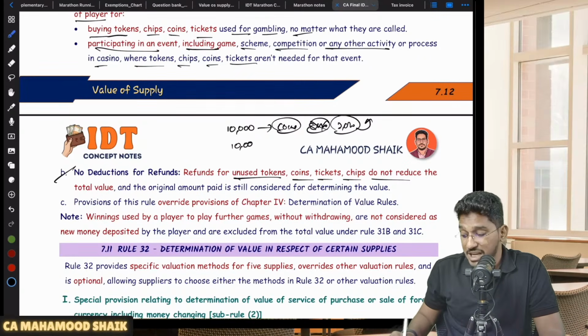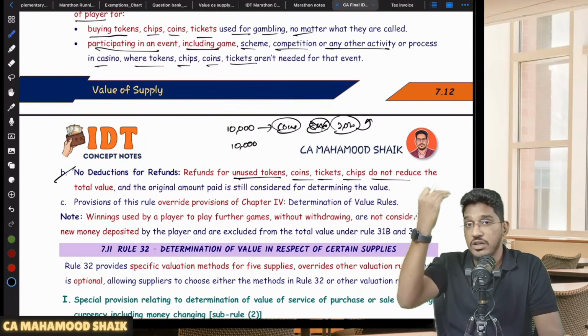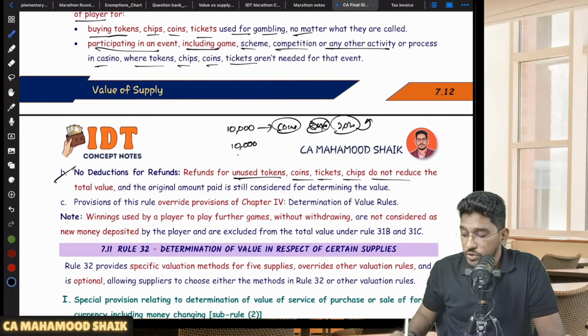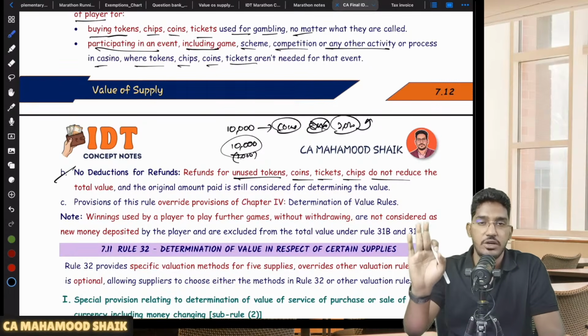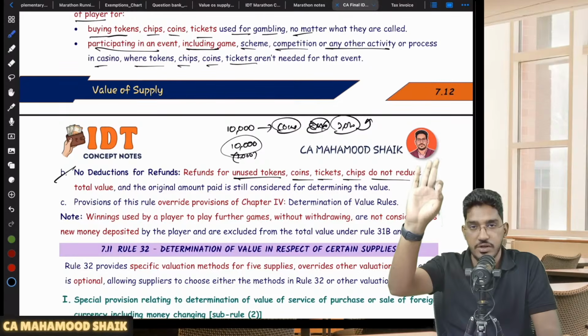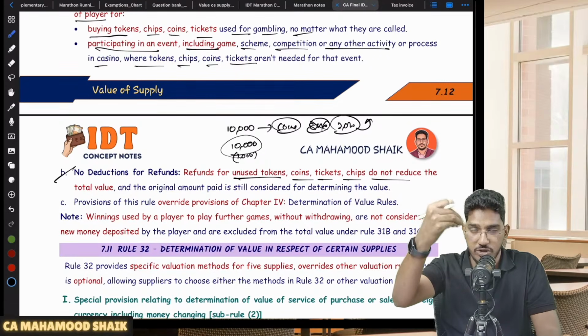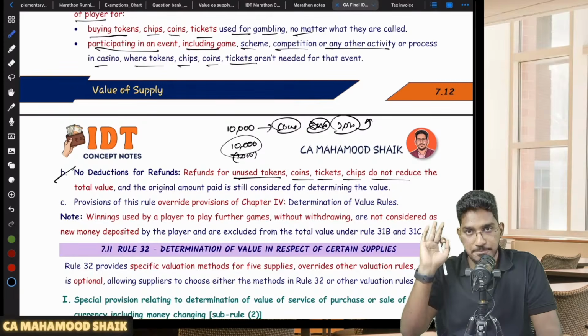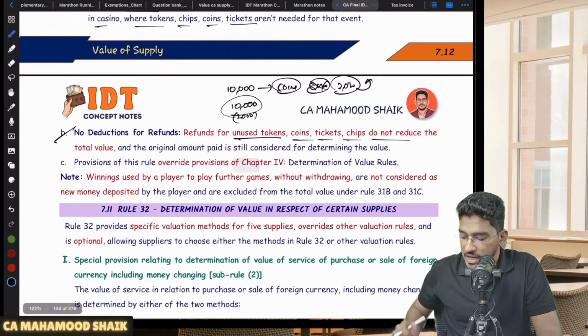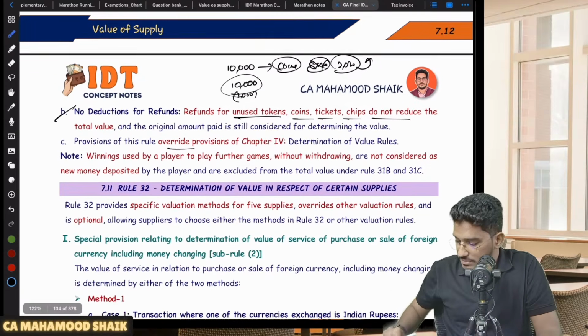Sir, 10,000 rupees I have paid and initially got coins. Now I am returning 2,000 worth of coins. Sir, what will be the value of supply? 10,000 only, not 8,000. Refunds and all will not be deducted. The gross amount, whatever you have paid for buying the tokens or chips, or the amount you have paid for participating in the event, will be considered as the value of supply. Refunds will not be reduced. And the provisions of this chapter override other chapters and so on.